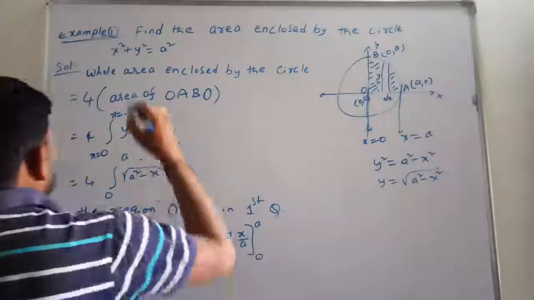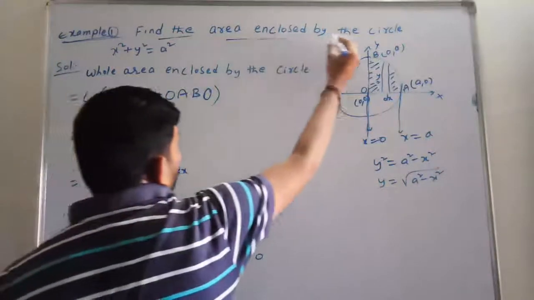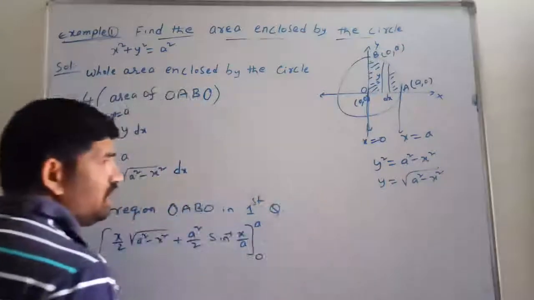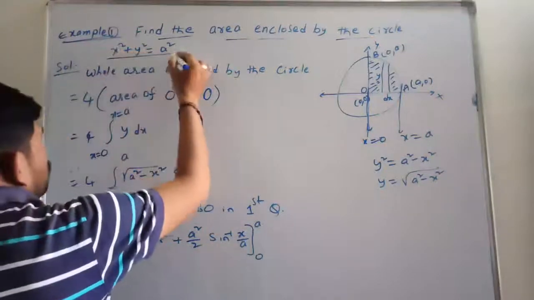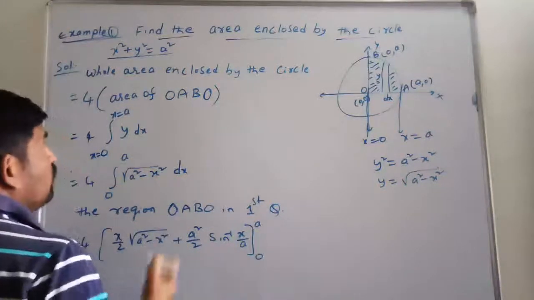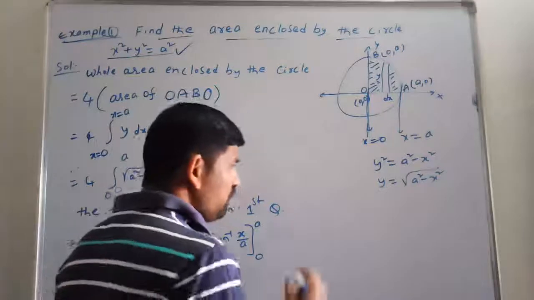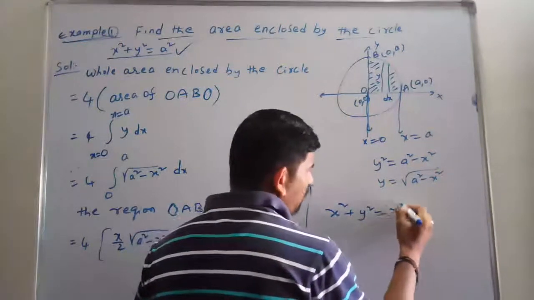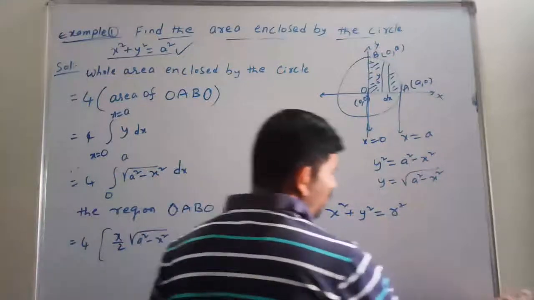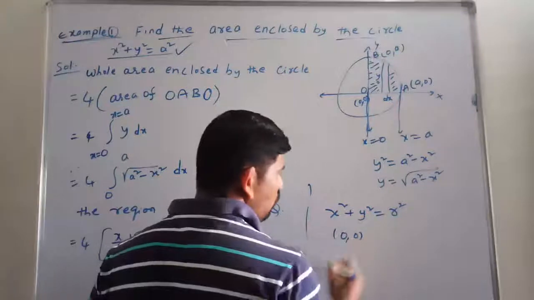Now see friends, actually we have to find the area enclosed by the circle. The circle is given here: x square plus y square is equal to a square. Now we have to find the area of this circle. By observing, this is in the form of x square plus y square is equal to r square. What is the center? That is 0, 0.